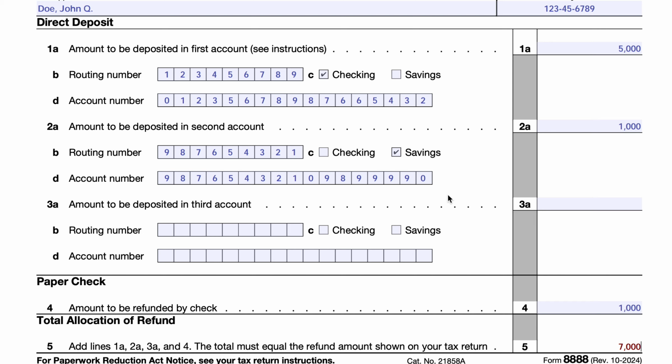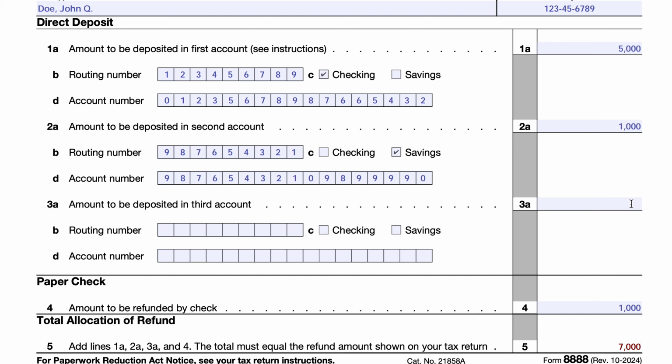Most of that information has not changed. There are still very similar ordering rules. It's just that this new version of the form, as of October 2024, simply doesn't have the savings bond purchase option. For example, one of the rules is you can select up to 3 direct deposit accounts plus the paper check. The IRS says that you have to put at least $1 in each of these accounts. So if you're trying to make a deposit for 89 cents, it has to be at least $1. So just keep that in mind.